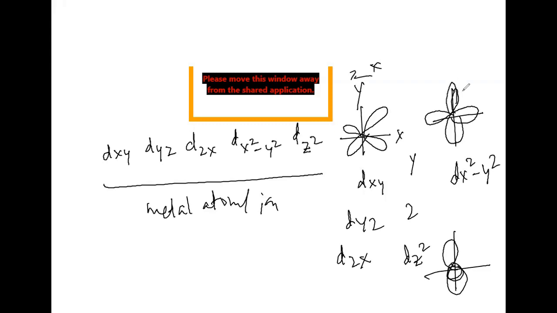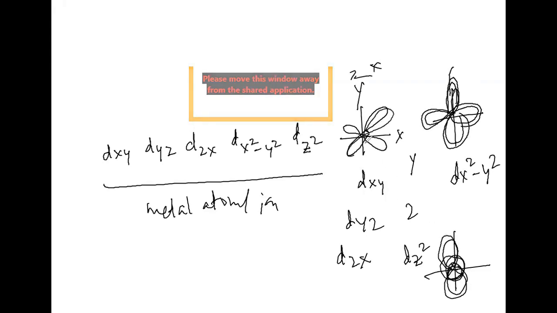Here I have one doubt actually. Here I'm writing these orbitals like this along the axis, means the electron density is there along the axis. Is it clear? And I'm drawing the diagram like this, means the electron density is there in between the axis. Suppose the ligand will be approaching like this.